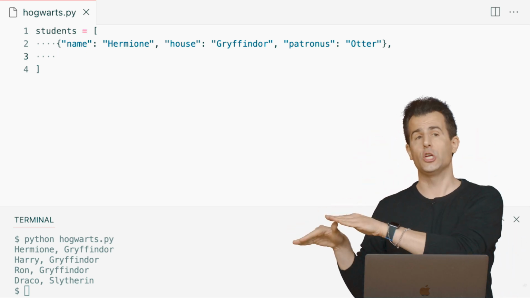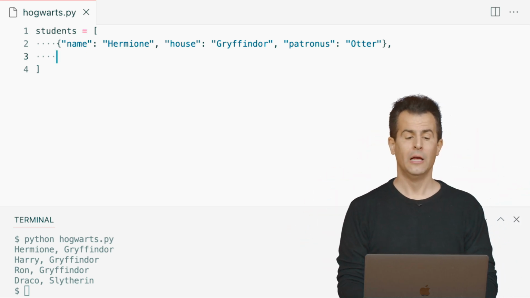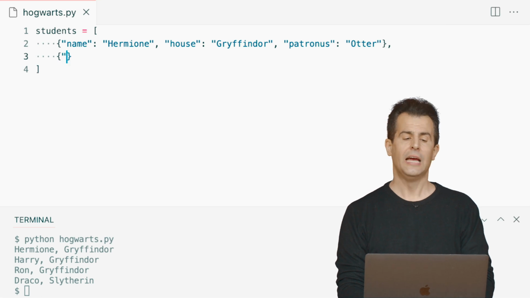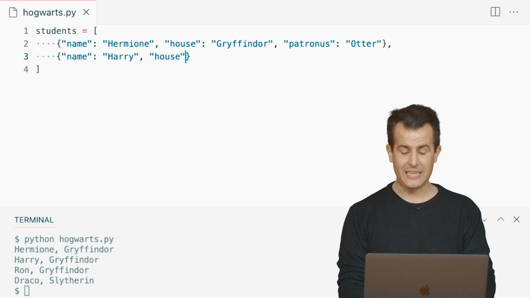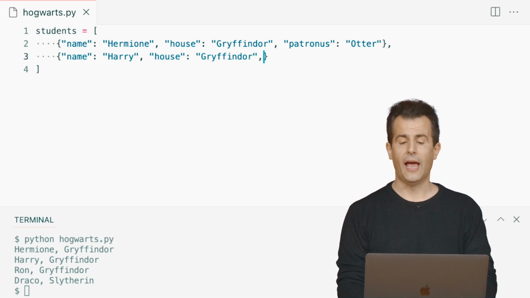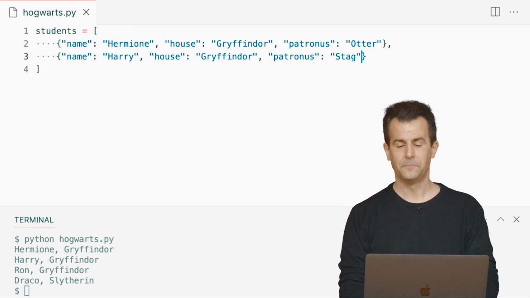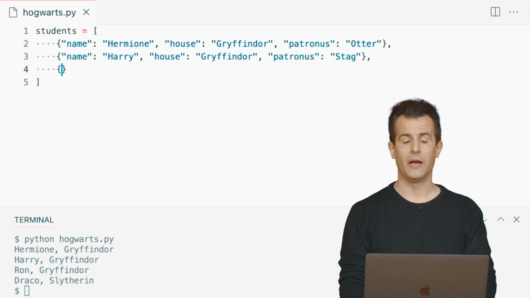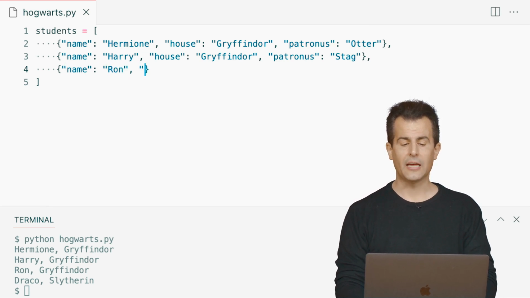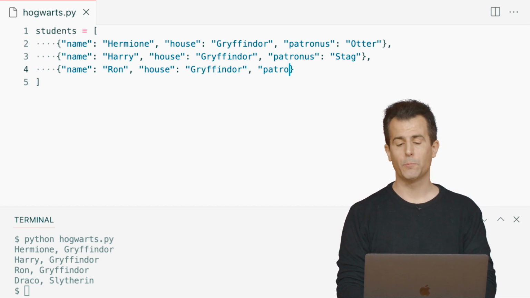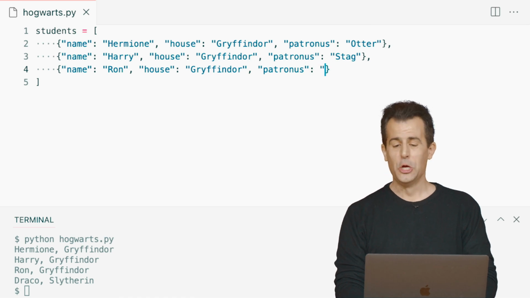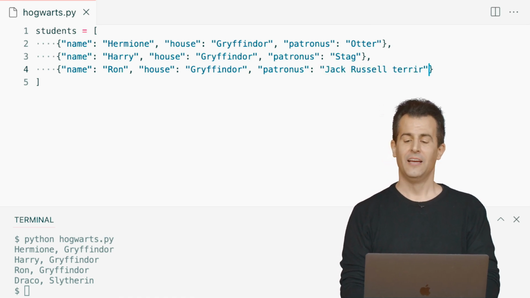For Harry, the definitions are going to be different in this new dictionary. Let me give myself another pair of curly braces and say this. Name, quote unquote, colon, Harry. House here is again going to be Gryffindor. And this one I knew, his Patronus is going to be, in this case, a stag. All right, next, a third dictionary. The name here will be Ron. And I'm going to go ahead and do that just like this. Next, I have the house, and he too was Gryffindor. Lastly, had to look this one up, Ron's Patronus was a Jack Russell Terrier.